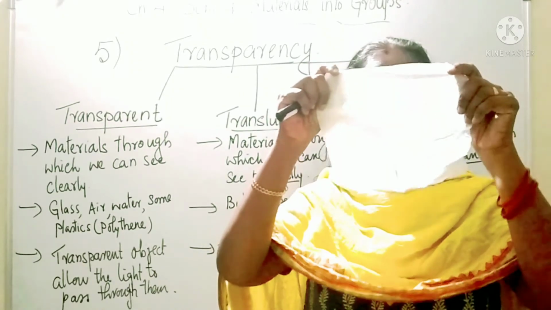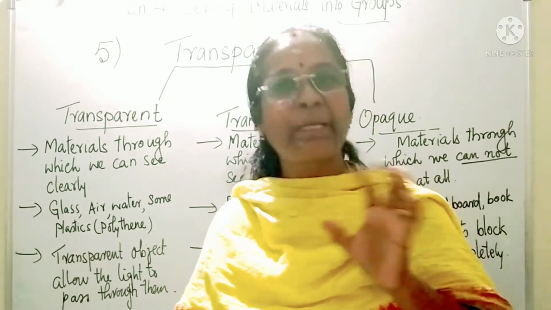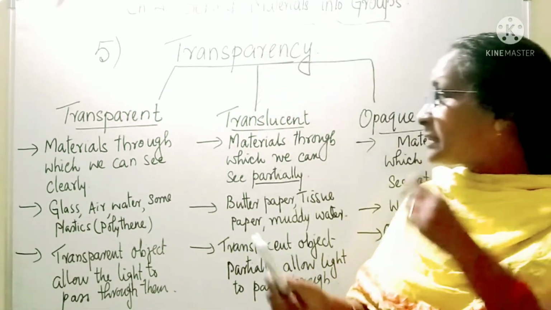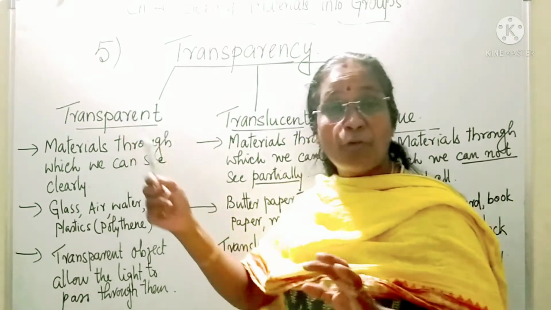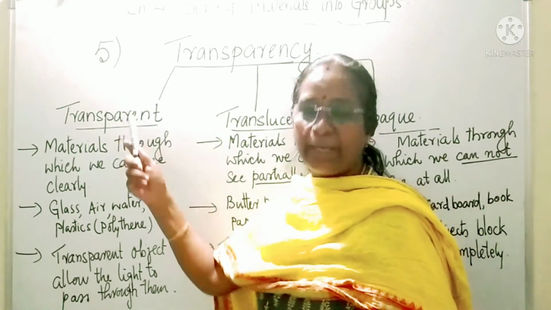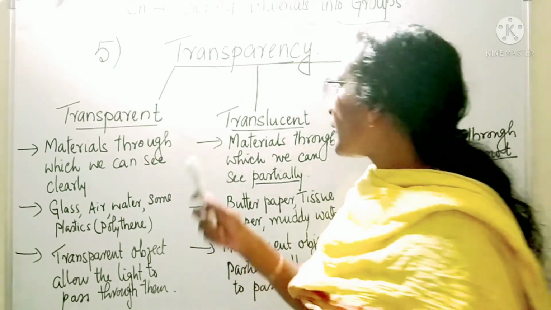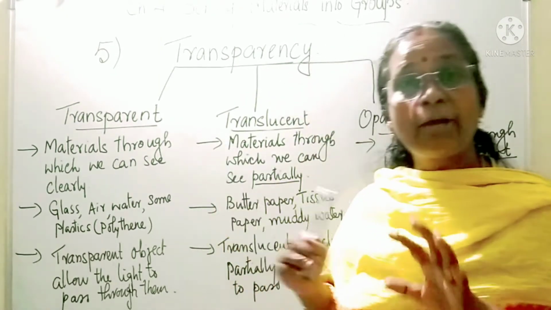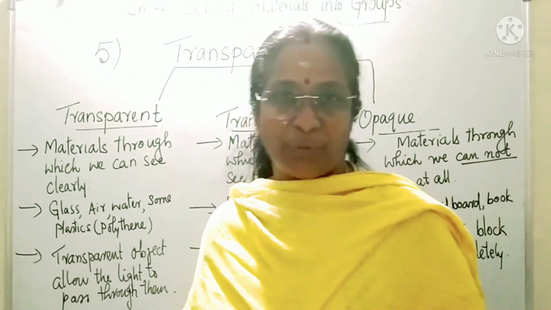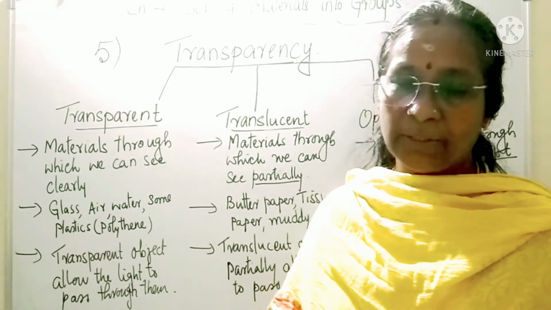This is a tissue paper. Okay. I can see the mobile from here, not clearly, but I know that I can find it out. Now, second thing, some of them allow the light to pass through completely. They are called transparent objects, through which you will be able to see clearly. Some of them will not allow the light to pass through completely, but they will allow it partially to pass through it. And such things are called translucent objects.